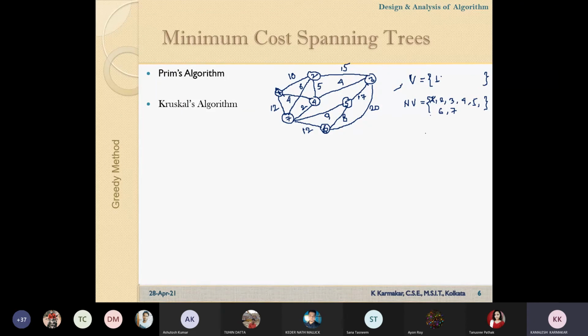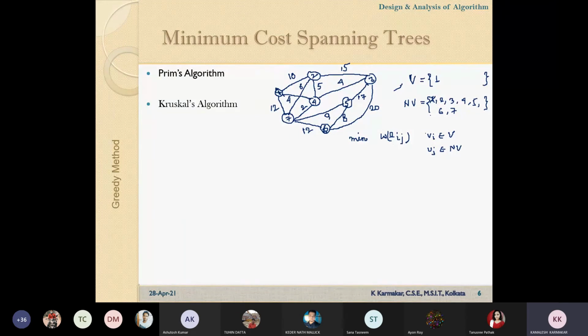After adding this vertex in the visited set, what is the next step? We have to determine all the edges Eij, where we find the minimum weight of the edges Eij, where Vi belongs to the visited set and Vj belongs to the non-visited set.